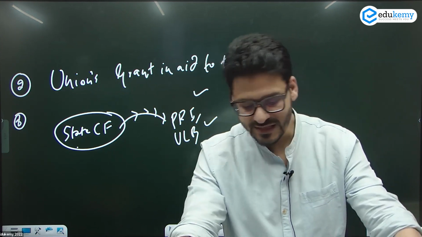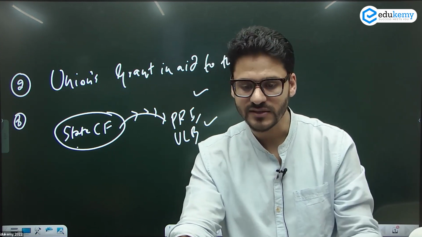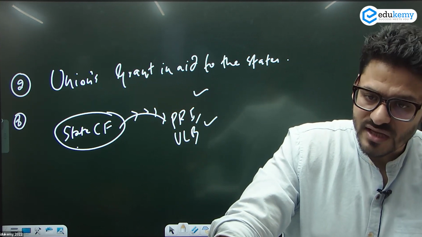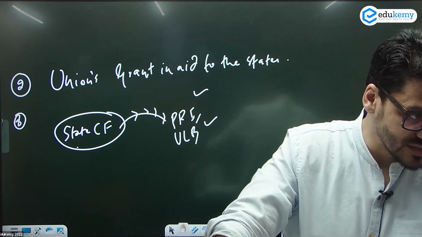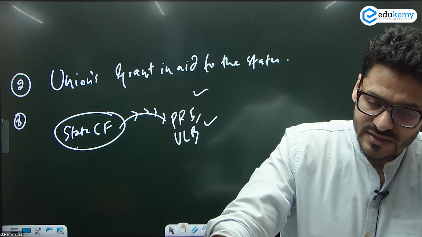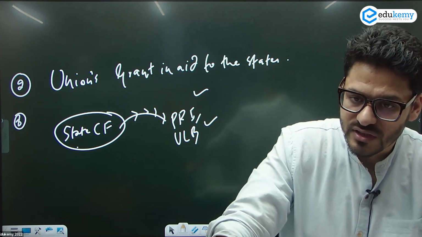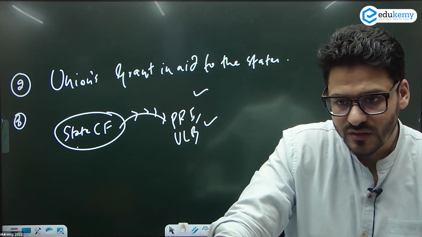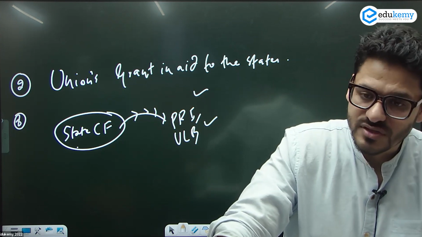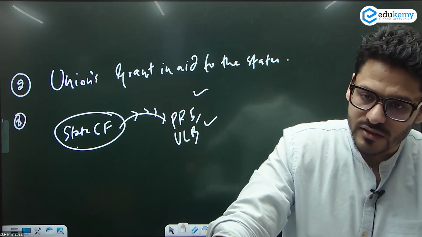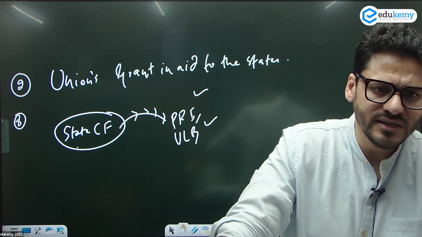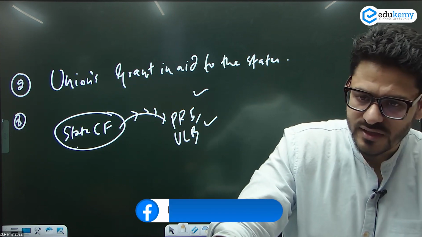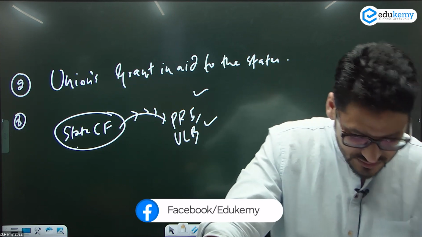Number 4, any other matter referred by the president, whether it be for disaster management, उसके लिए भी Finance Commission has some money कि कितना पैसा देना चाहिए. Whether it be award for the Jammu and Kashmir state UT because they needed some separate money for security and all that. वो भी इन्हीं के अंदर डाला जाता है. So the president can assign any other matter. So these are the terms of reference.